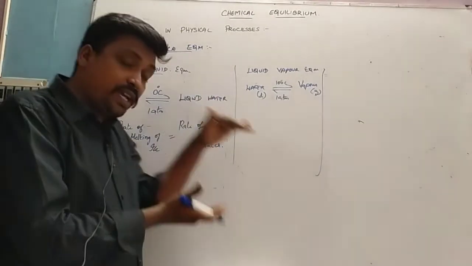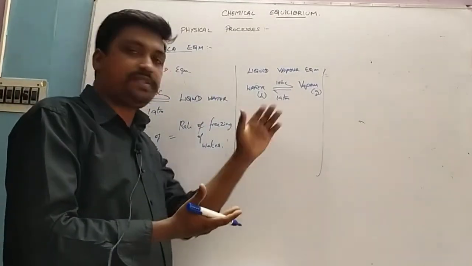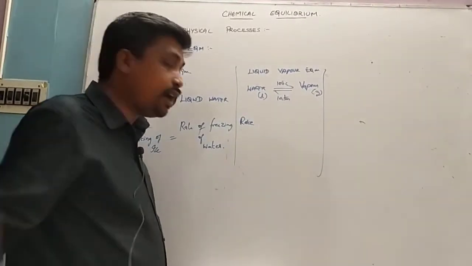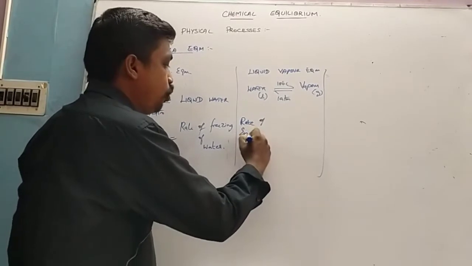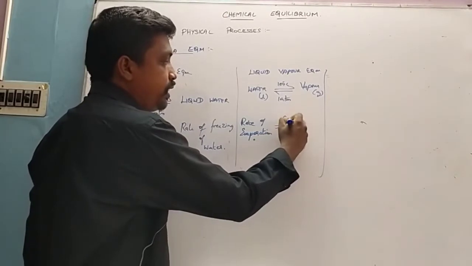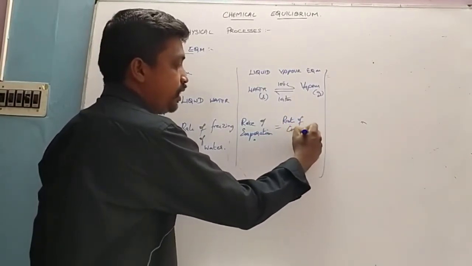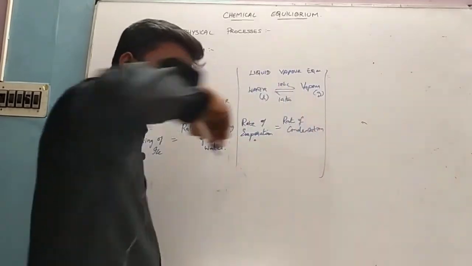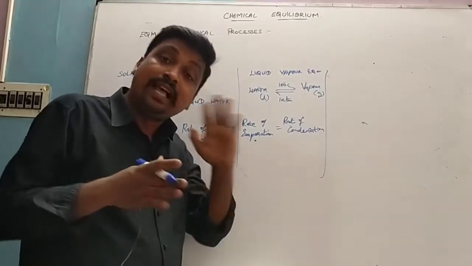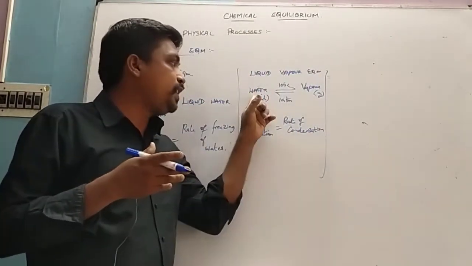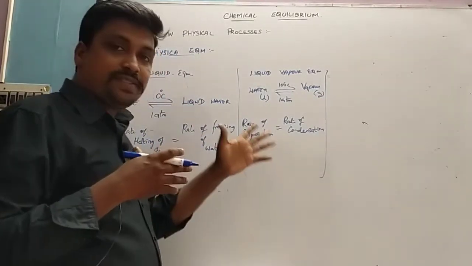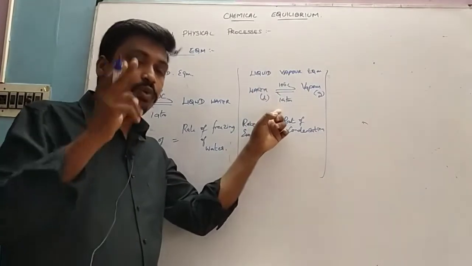When this equilibrium is taken in a closed container, the rate of evaporation of water, how fast the water evaporates, is equal to the rate of condensation of the vapors. So the amount of water and the amount of vapor present inside the closed vessel remains constant, the amount of liquid state and gaseous state. This happens at 100 degrees Celsius and 1 atmospheric pressure.